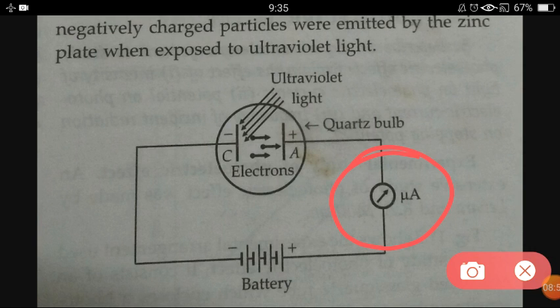we can see that one ammeter is connected there. In that ammeter we can see some amount of current. That ammeter detects some amount of current when the light illuminates the negative electrode.